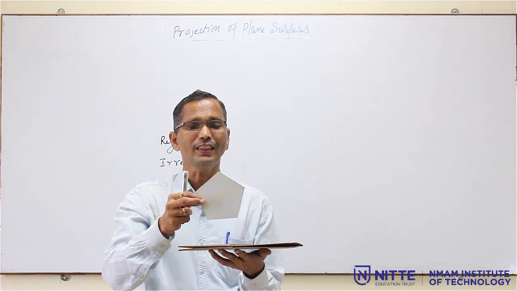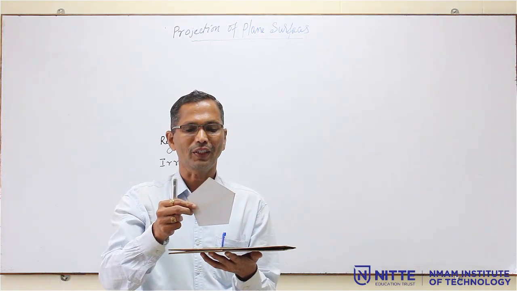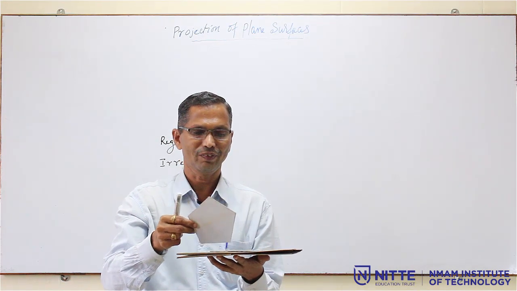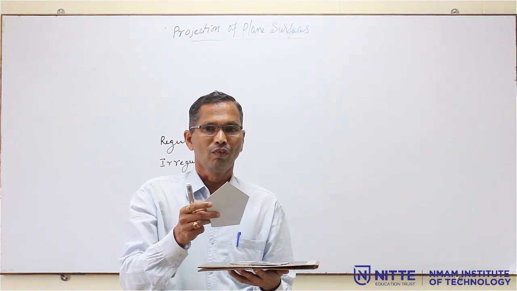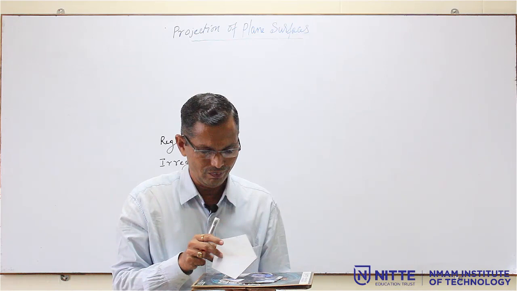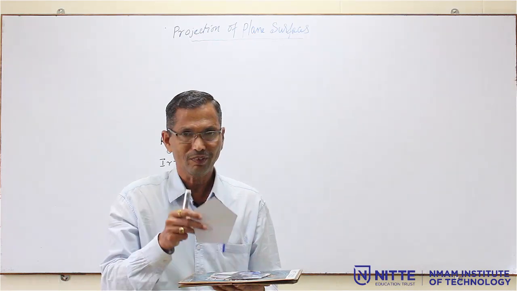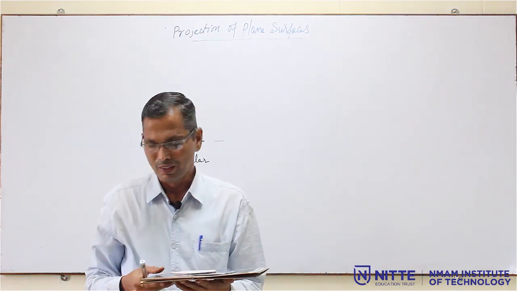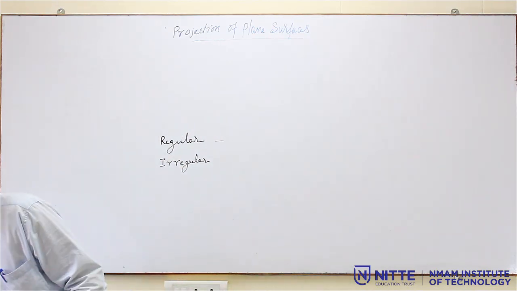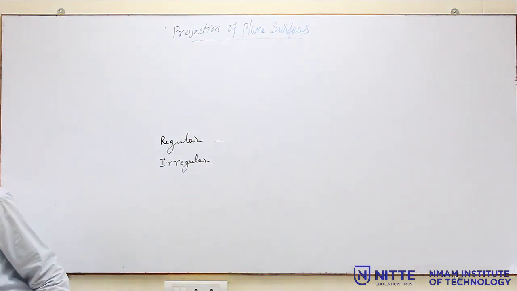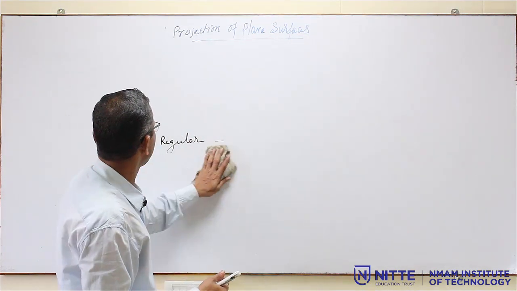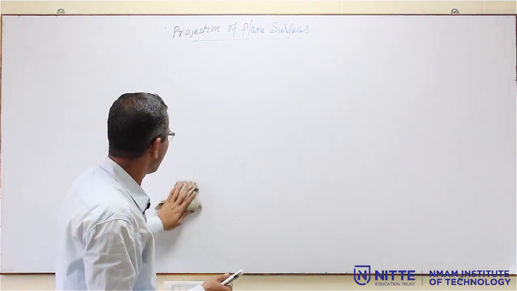Then its thickness is neglected, so we are not going to consider the thickness for this. Now, this is the surface of the lamina.